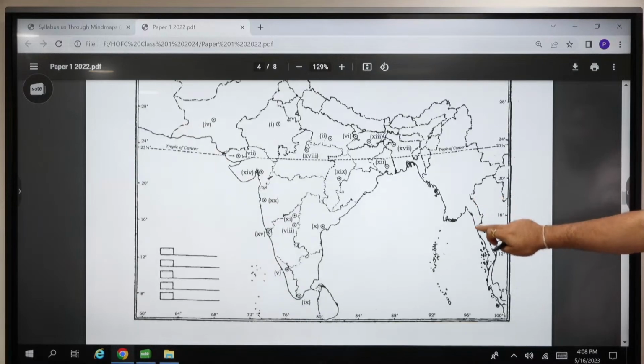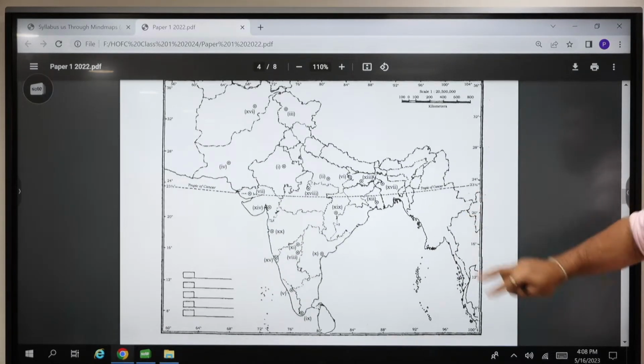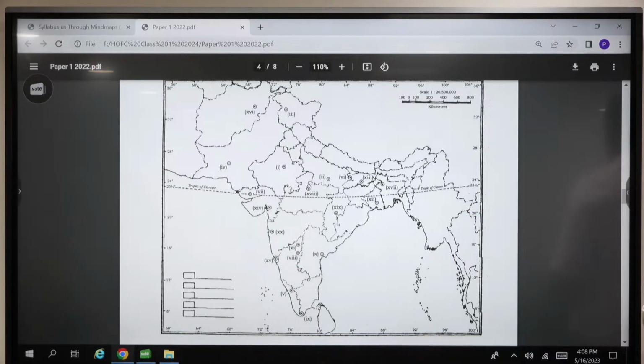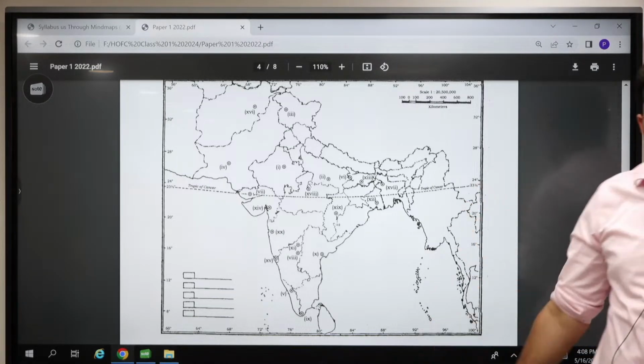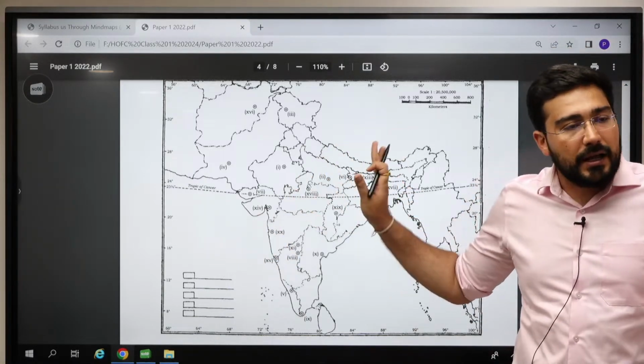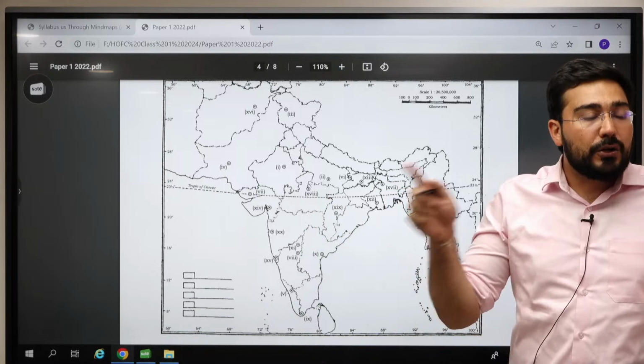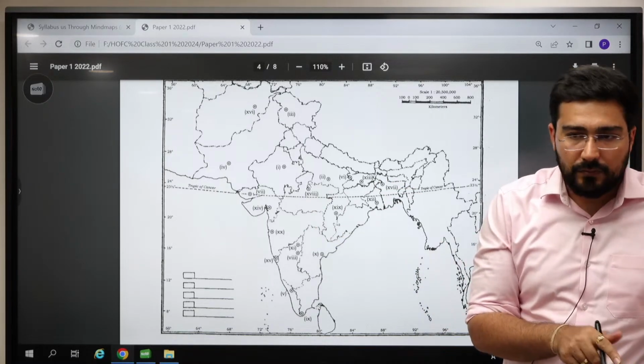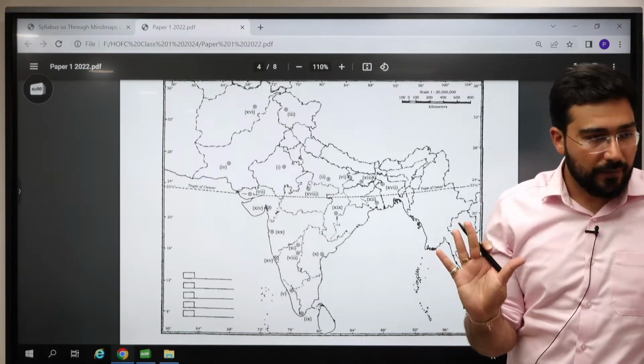Why does this Stone Age become important? Because they will give you a map of India. It could be India, the whole Indian subcontinent, alright. It may come as political, like last year it was political, in 21 it was physical. Both kinds of map can come.